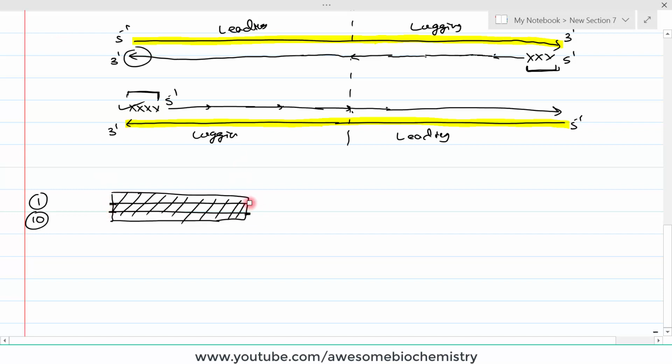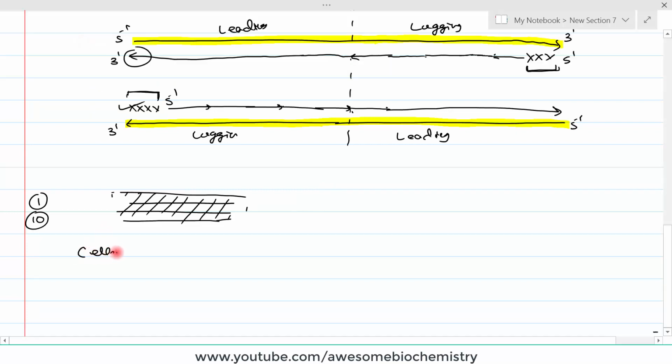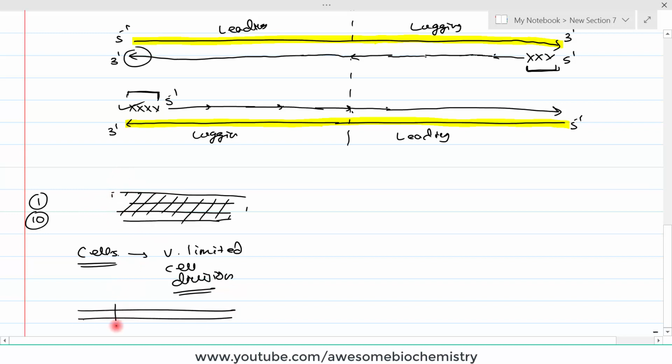Now you can see that a very small piece of telomere is there. Now if it wants to undergo an 11th cell division, what will happen? This critical portion of the genes is also lost. So now that daughter DNA cannot survive. You can say in other words that cells can undergo very limited cell division, very limited cell division. And these limited cell divisions are defined by this terminal portion of DNA.